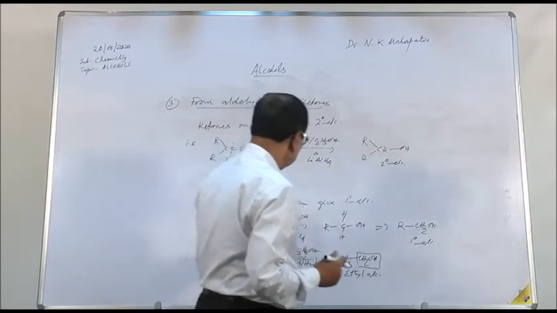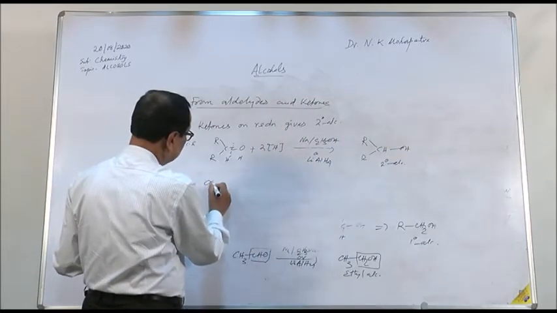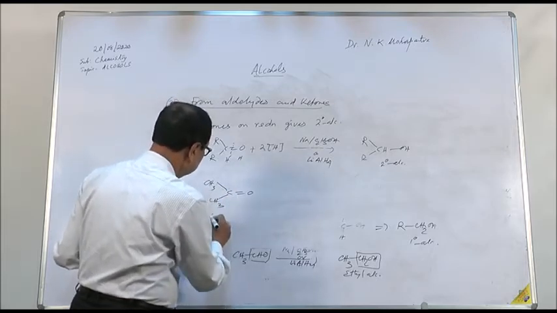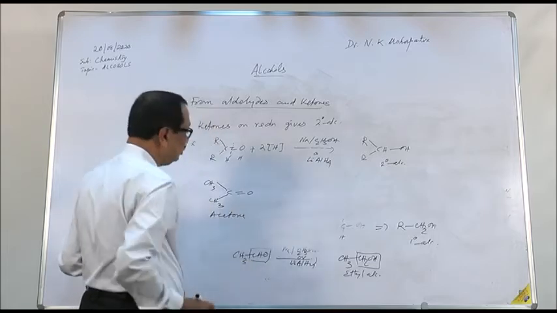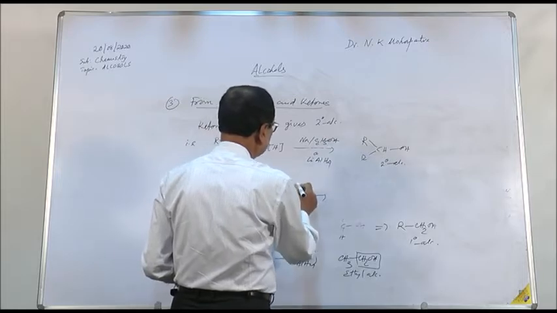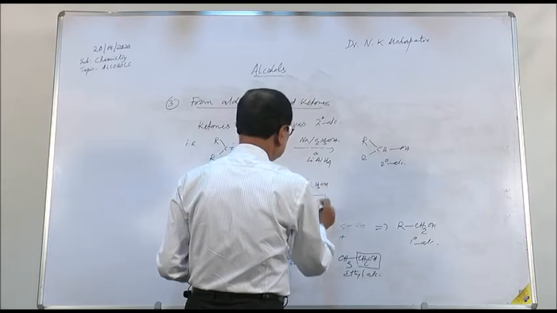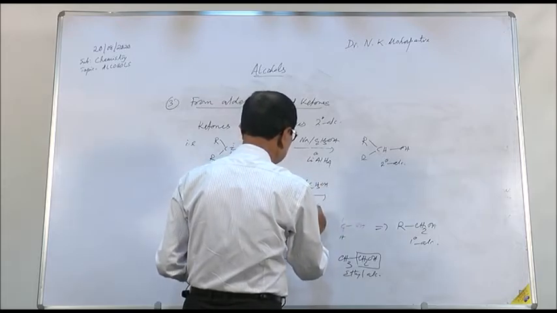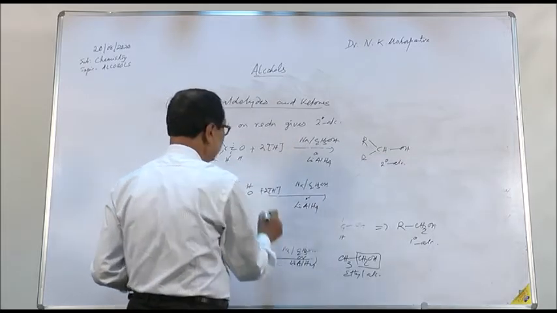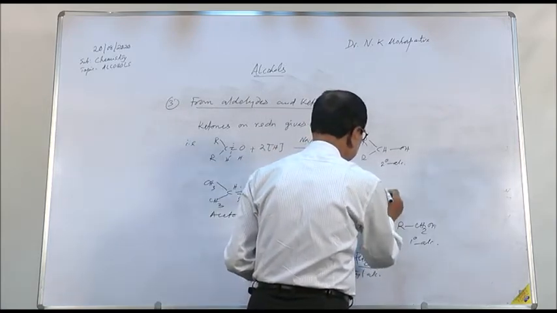For example, when acetone, CH3, C, CH3 double bond O, is reduced with 2 nascent hydrogen, using sodium in presence of ethyl alcohol or lithium aluminum hydride, as usual hydrogen here, the product will be CH3 CHOH CH3.